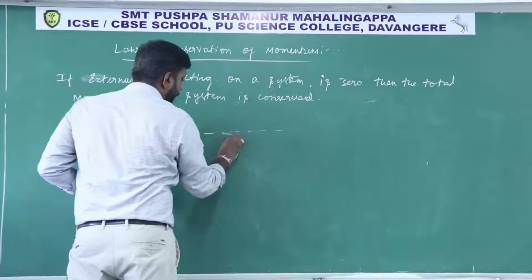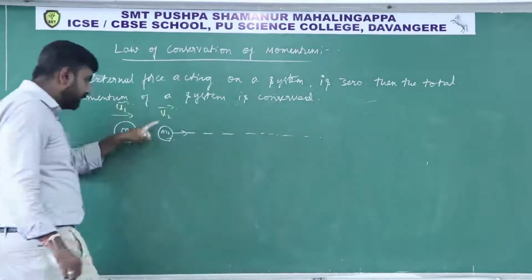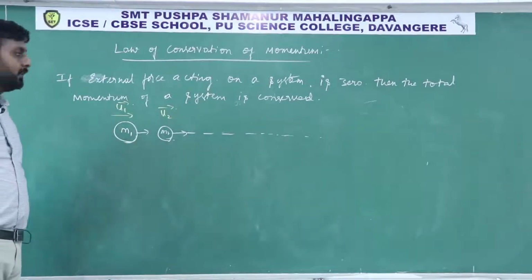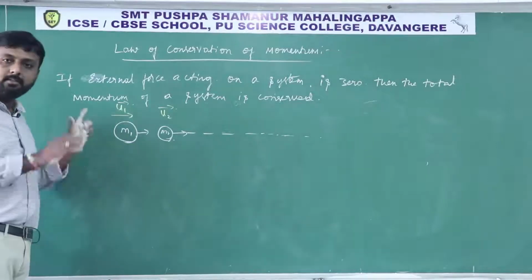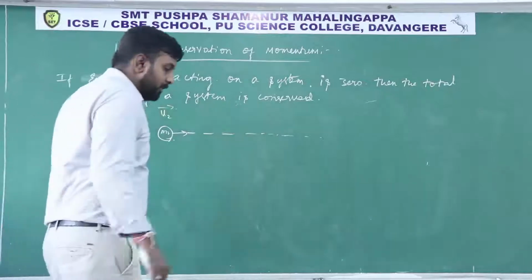Then these two bodies are our system, not an individual body. It is having some mass and moving with some velocity, so it has some momentum. Here also it has some momentum.